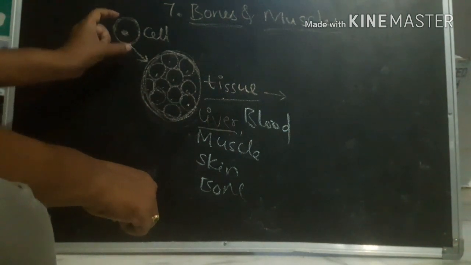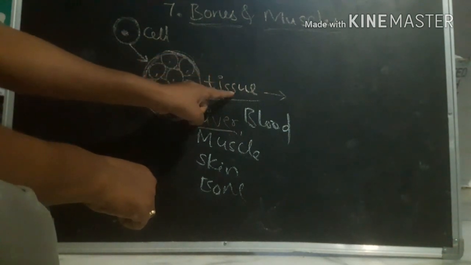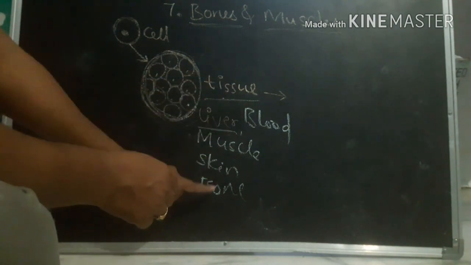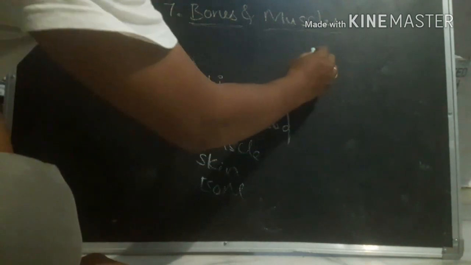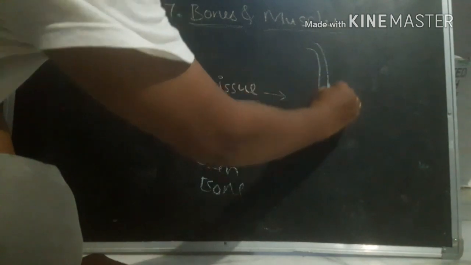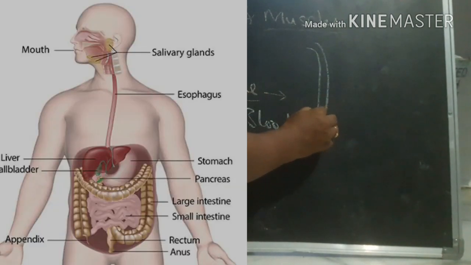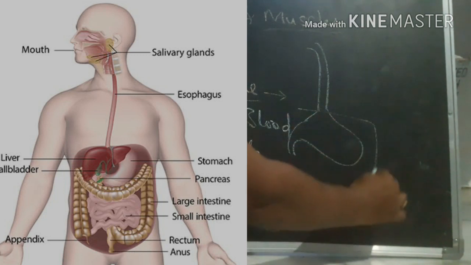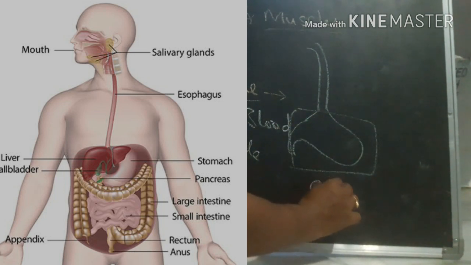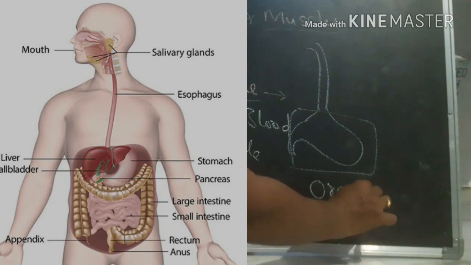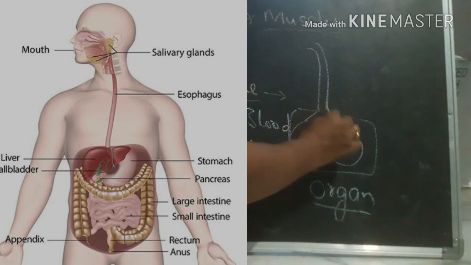So when cells combine, they become tissue. When these tissues combine together, they form an organ. For example, here the organ is stomach.